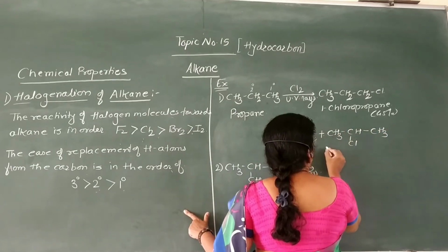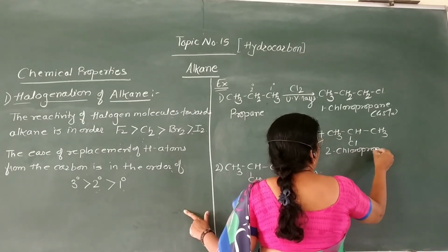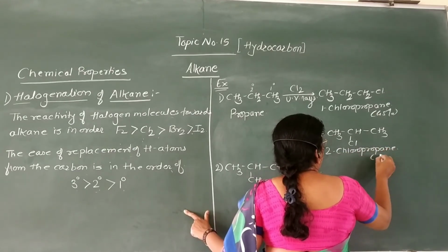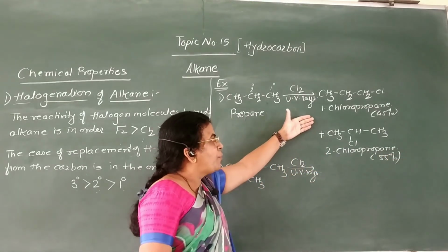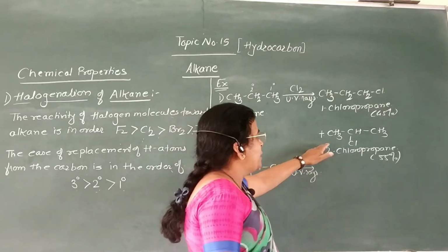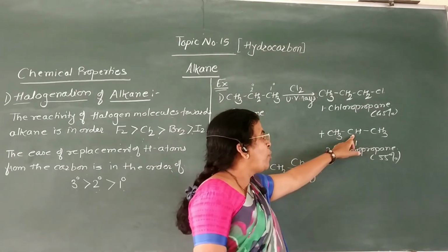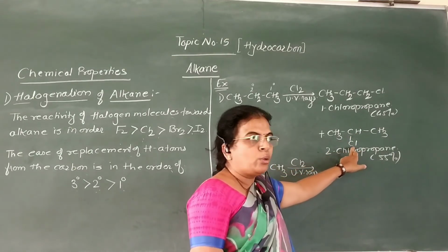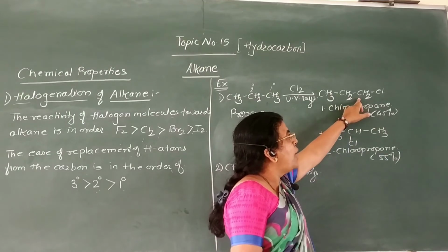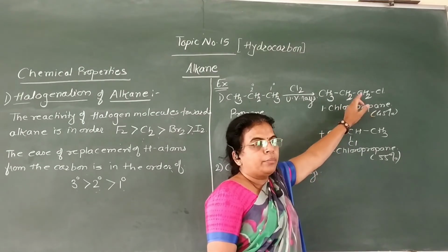This is 2-chloropropane, and percentage of this product is 55%. From this percentage of product, we can say that the hydrogen atom which is bonded to secondary carbon atom is more easily replaced by chlorine than the hydrogen atom which is bonded to primary carbon atom.